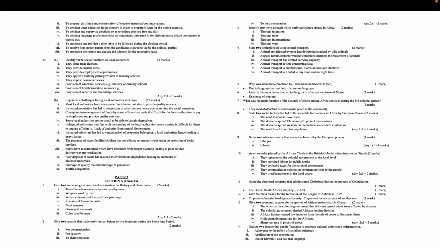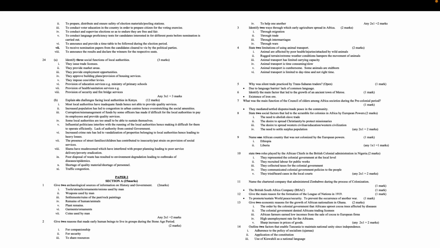4. State 2 limitations of using animal transport. 2 marks. Animals are affected by poor health, injuries, attacked by wild animals. Rugged terrain, extreme weather conditions hamper the movement of animals. Animal transport has limited carrying capacity. Animal transport is time-consuming, slow. Animal transport is cumbersome. Some animals are stubborn. Animal transport is limited to daytime and not night time.